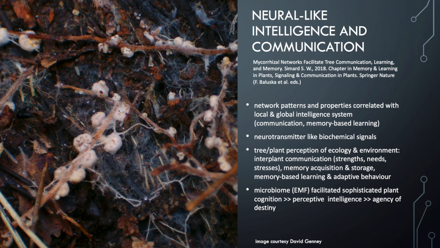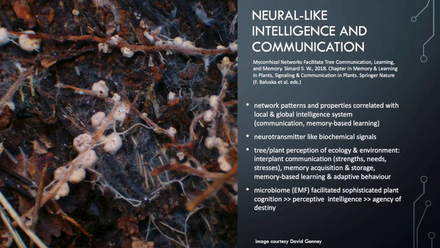And the reason for this analogy is because the mycorrhizal network interconnecting trees within an ecosystem and other plants has the same network pattern as a neuron system in our brain, and the properties of this network are correlated with the local and global intelligence system that encompasses communication and memory-based learning. It is also interestingly based on neurotransmitter-like biochemical signals.